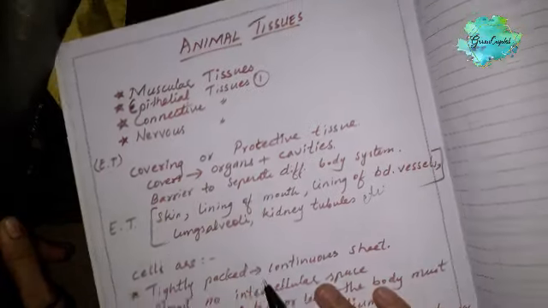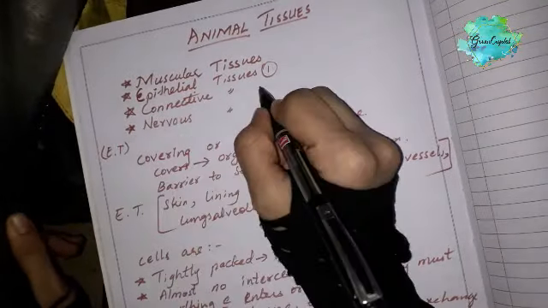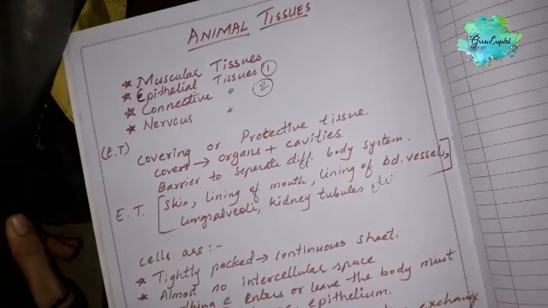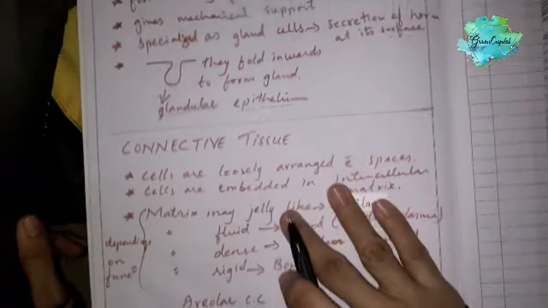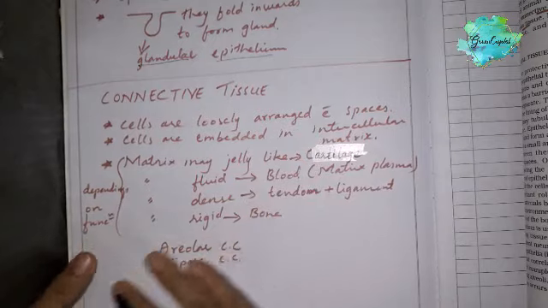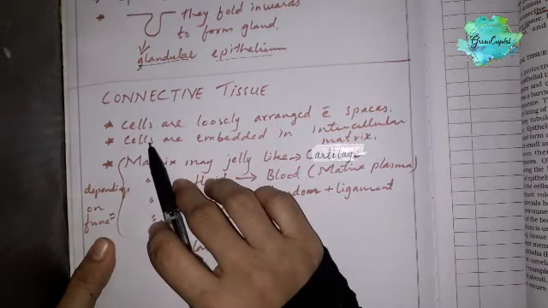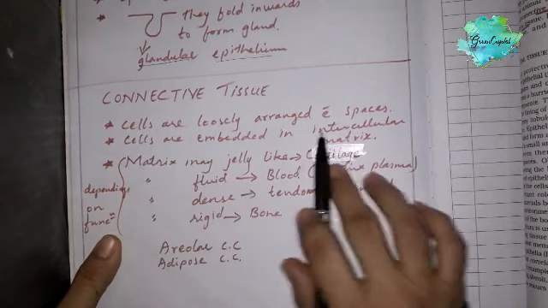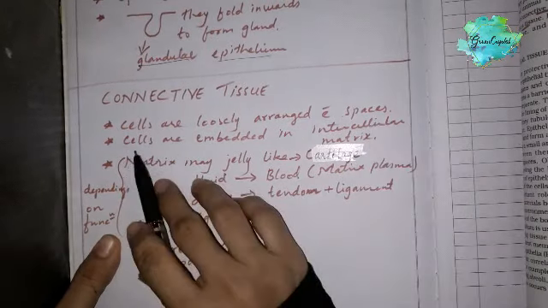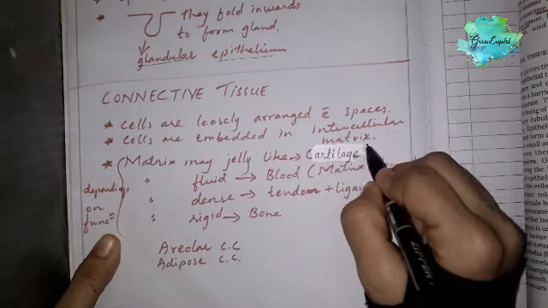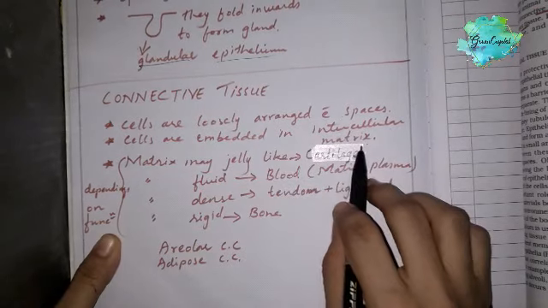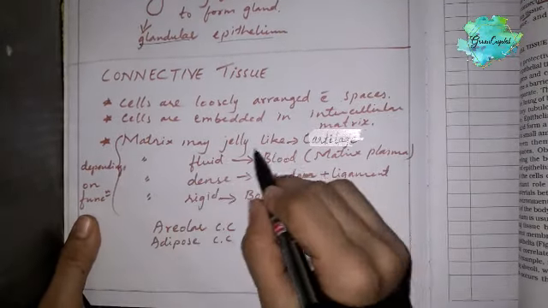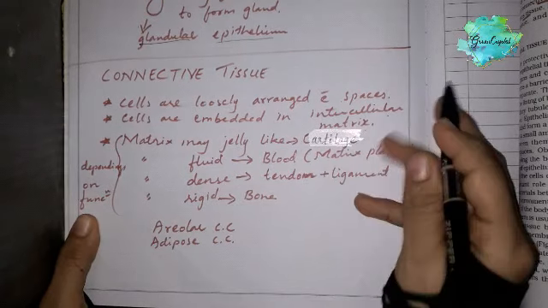Next we'll move on to the second type of tissue, that is connective tissue. In connective tissues there are many types, and mostly connective tissues are loosely arranged with spaces between them, and cells are embedded in the intercellular matrix. Sometimes this matrix is jelly-like, as in cartilage. We will learn about cartilage next.